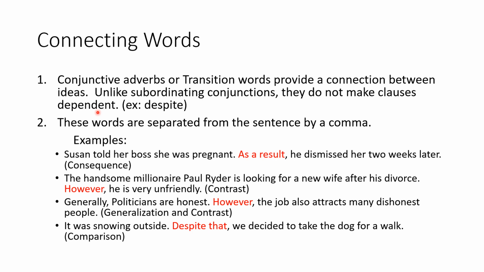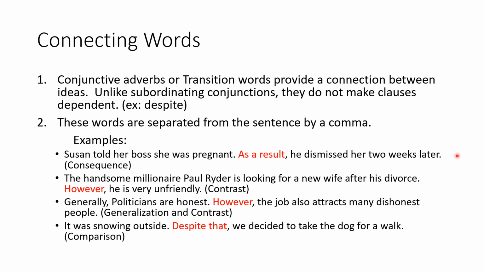And so, even if you remove them from the rest of the sentence, it will not affect that sentence. It can stand on its own. Transition words appear before a comma in a sentence. I repeat, they appear before a comma in a sentence.